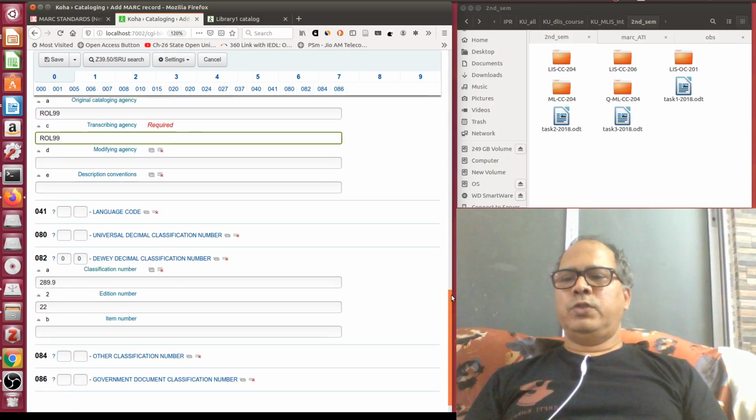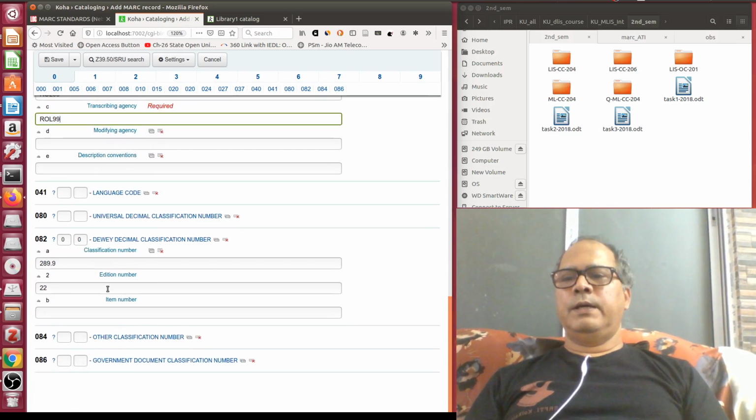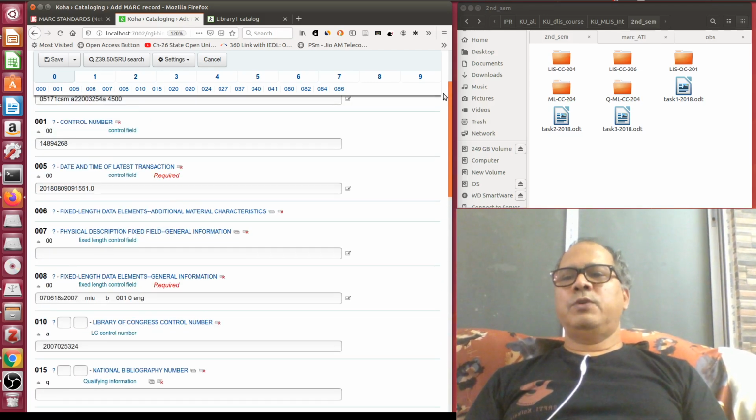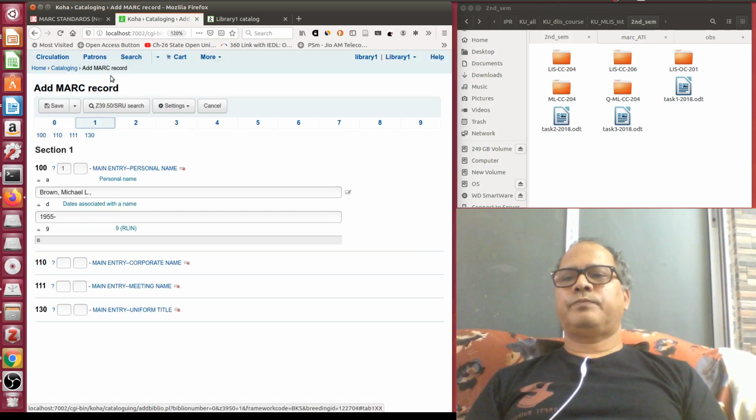Then I need to check the DDC number. So for a book, you see here class number is there, edition is there, item code is not there, so you can give item code here. So how to determine the item code? Suppose I am following a very easy method.